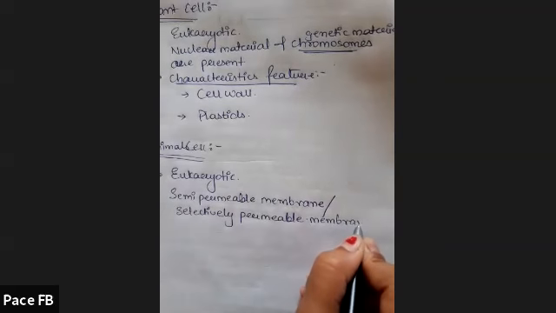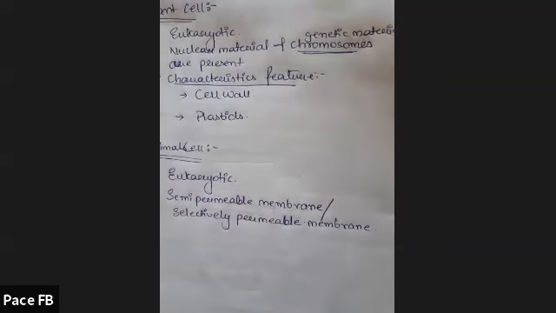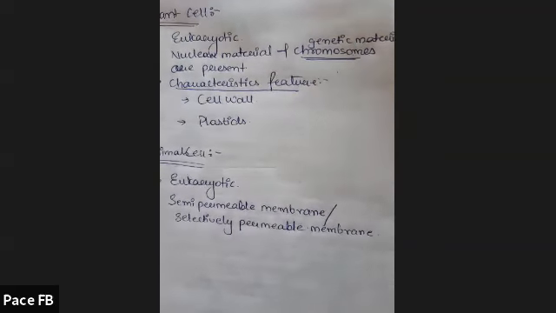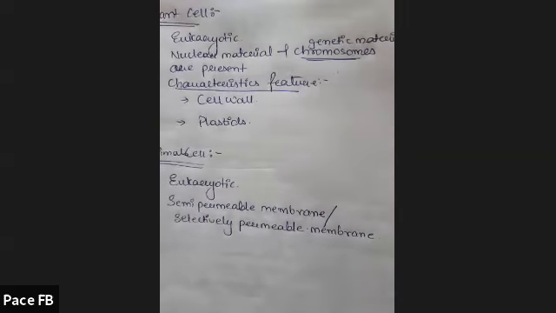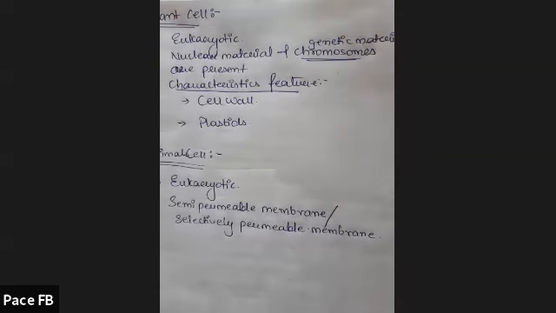What do you mean by semi-permeable? Semi means only some, and permeable means allowing entry and exit. So permeability is given only to some molecules. Selectively permeable means it allows only selective molecules to enter and exit.